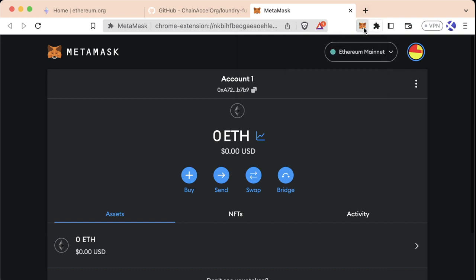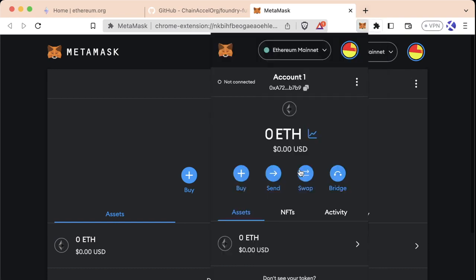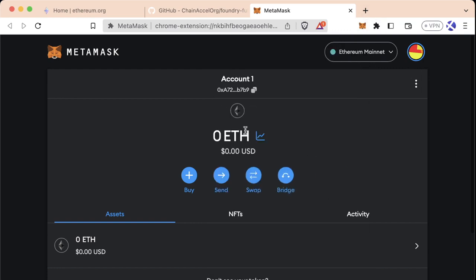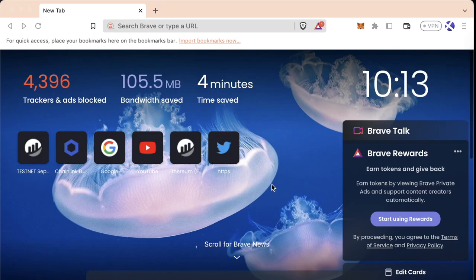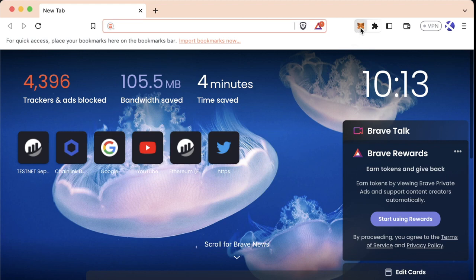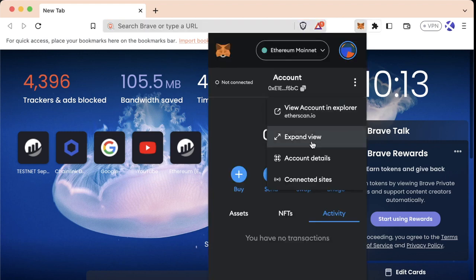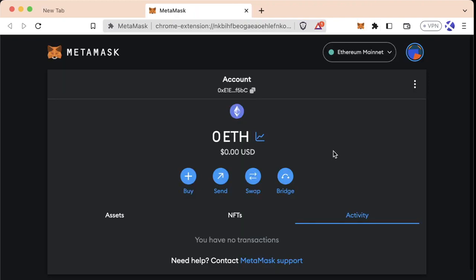And we can click it like so, and we can see it give a little drop down like this, and we can see the same information in this little drop down as there is on the full screen. Now, even if you lose access to that page, now that this is bookmarked in your browser, you can select your MetaMask, select these three dots, and hit Expand View to reach this tab.